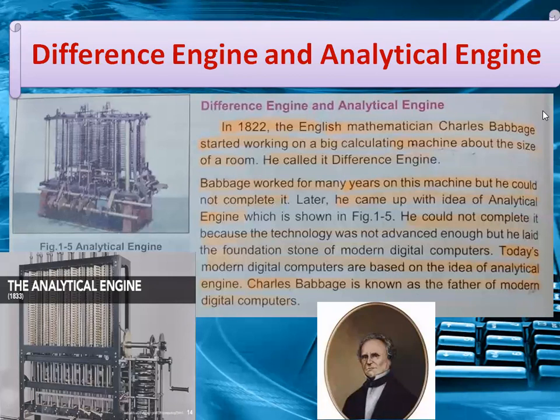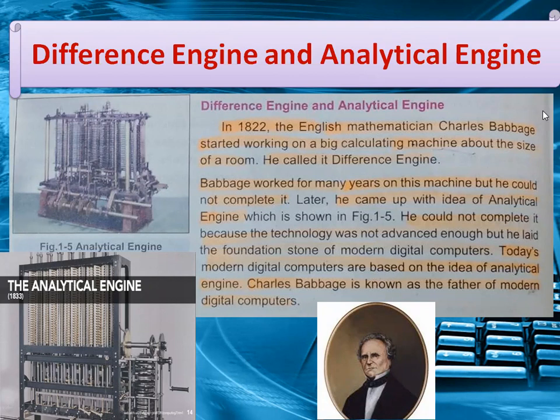The next invention after the Pascal line was the difference engine and the analytical engine. In 1822, the English mathematician Charles Babbage started working on a big calculating machine about the size of a room.